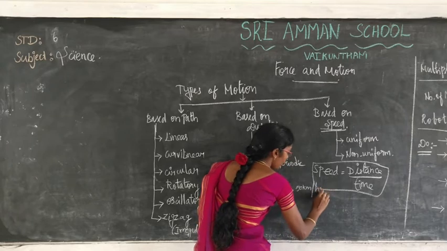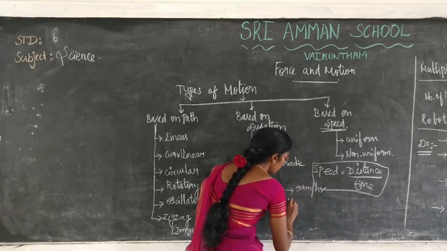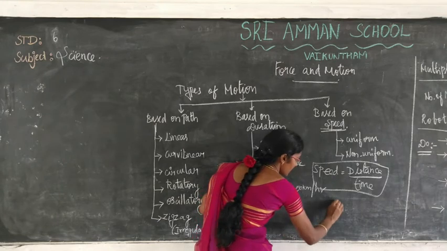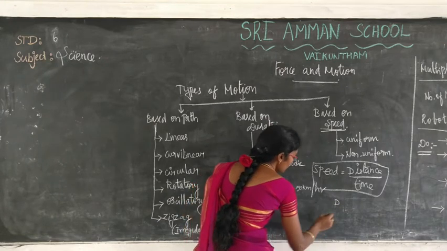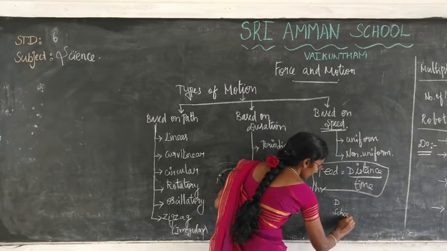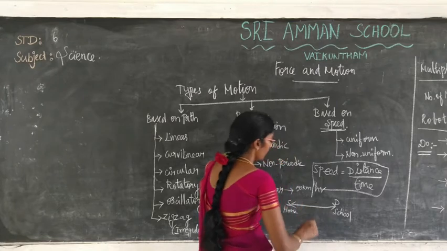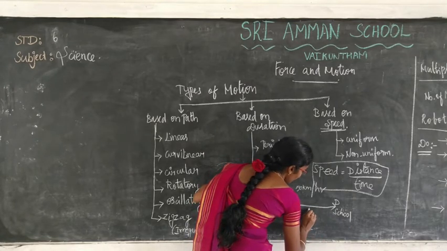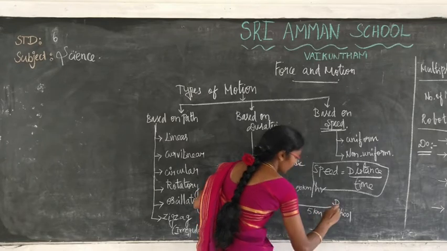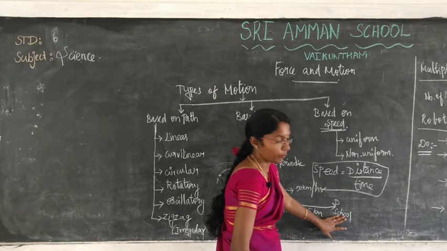How many kilometers per hour is the car moving? 50 km per hour. So there is a source and a destination. For example, it is your home and it is school. The distance between the home and the school is, for example, 5 km.